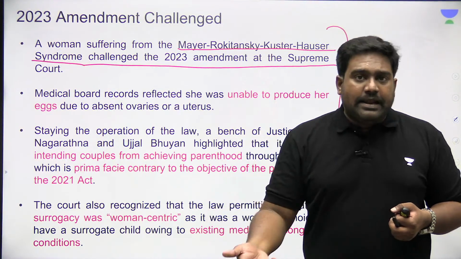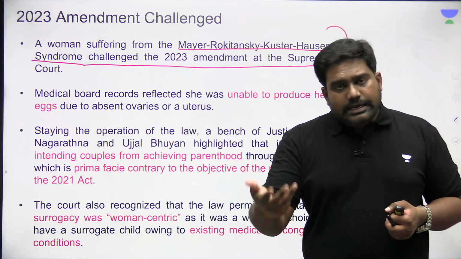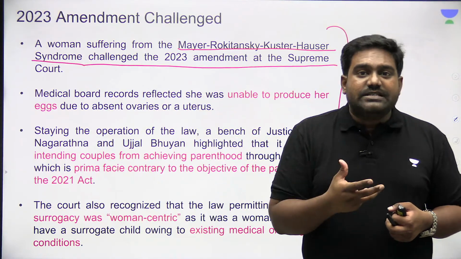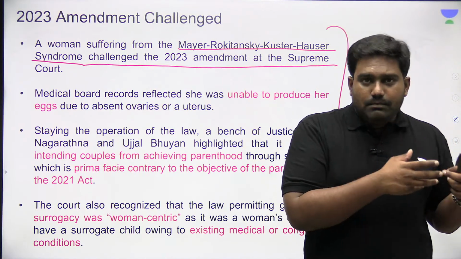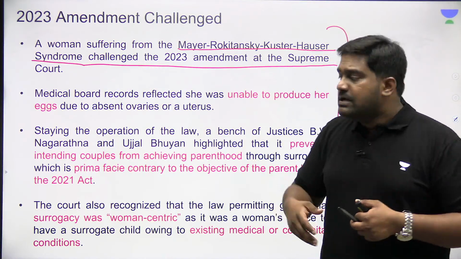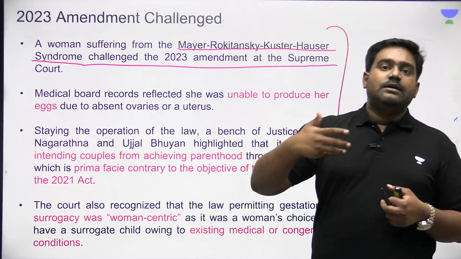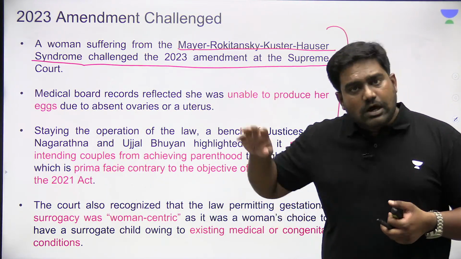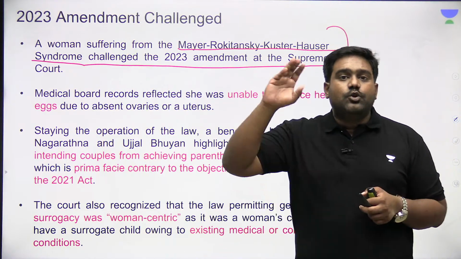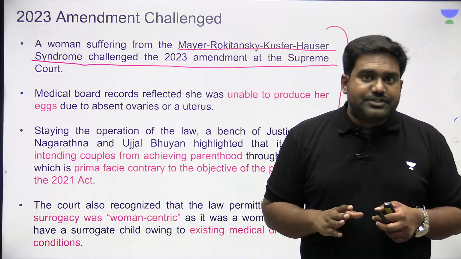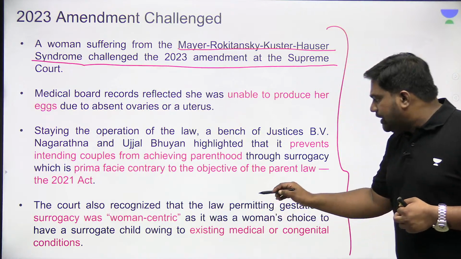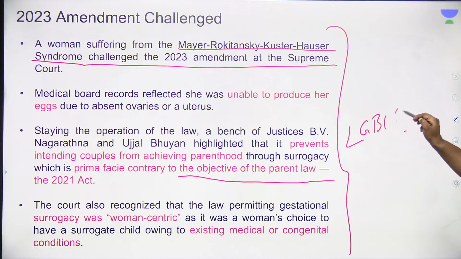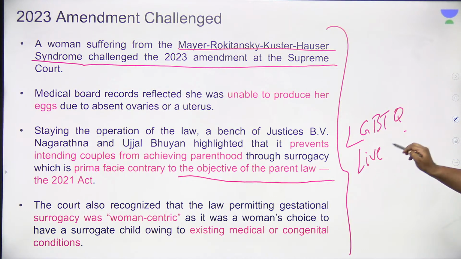First of all, there was a ban on using donor gametes. Now the ban has been lifted by the Supreme Court. But still there is a challenge. The challenge is that single women who are widowed or divorced can't use donor eggs if they are not in a medical condition to produce their own eggs, because the law still says that the surrogate child should be genetically related to one of the parents. The law does not even recognize the rights of the LGBTQ community and live-in couples.